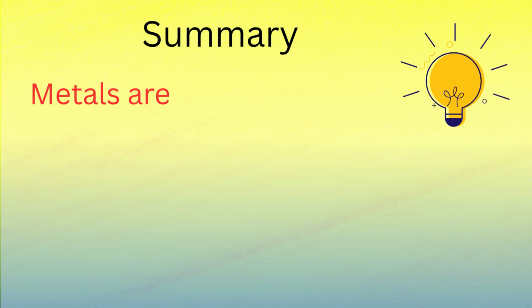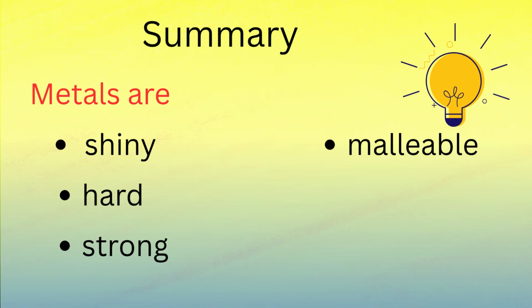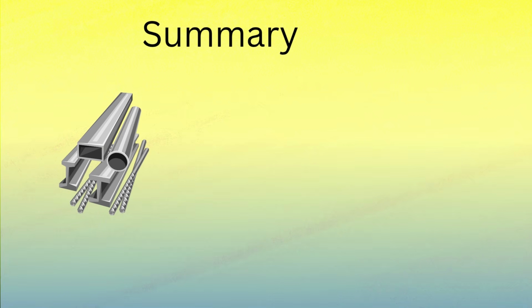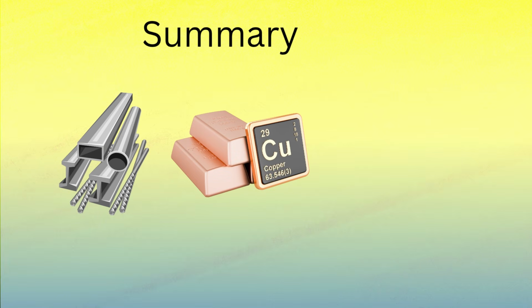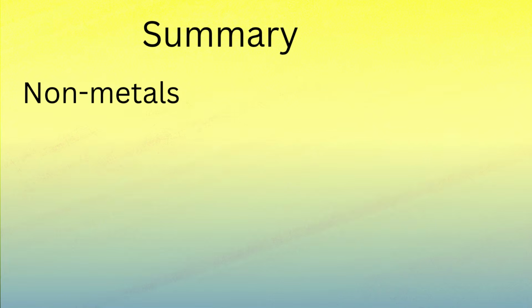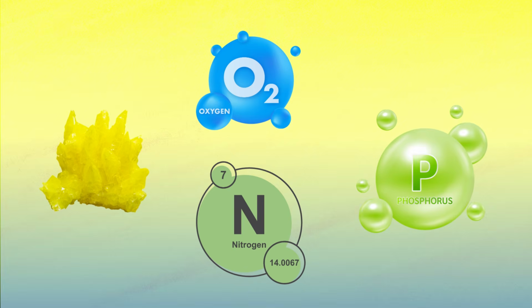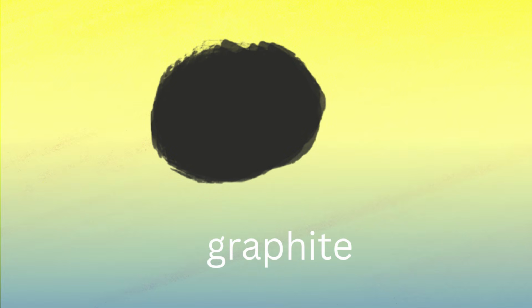Summary of this chapter. Let's quickly revise what we learned in this chapter. Metals are generally shiny, hard, strong, malleable, ductile, and good conductors of heat and electricity. Common examples are iron, copper, aluminium, and gold. Non-metals are usually dull, brittle, and poor conductors of heat and electricity. Examples include sulfur, oxygen, nitrogen, and phosphorus. However, graphite is an exception because it conducts electricity.